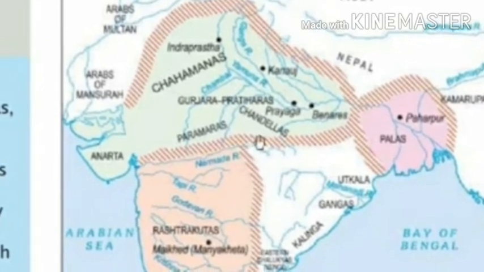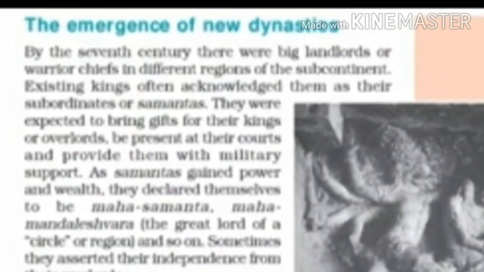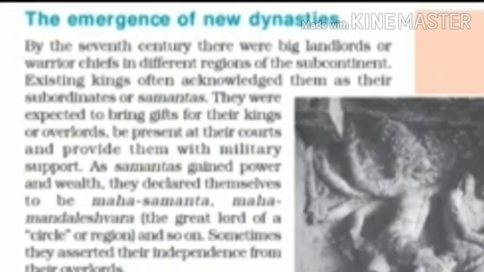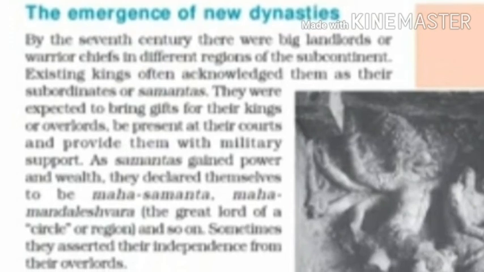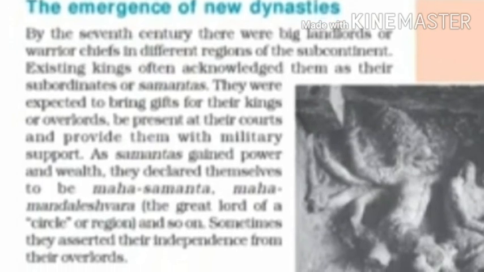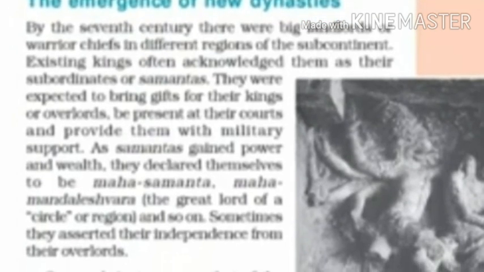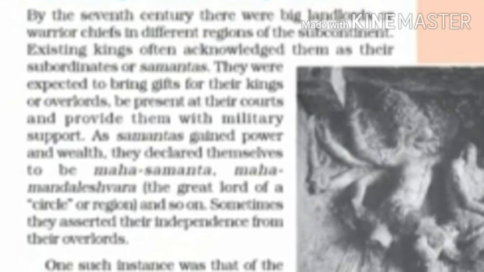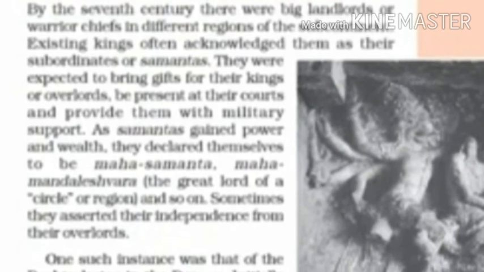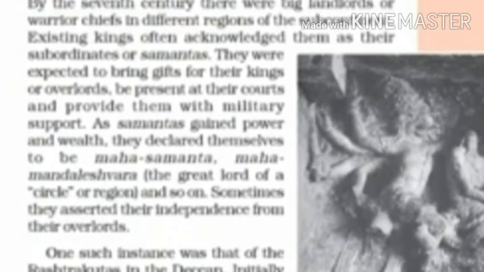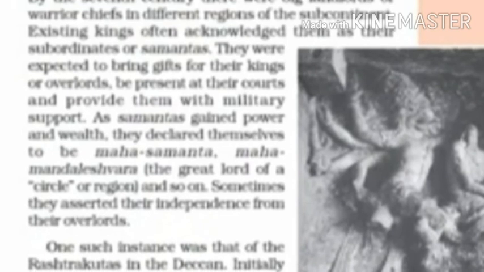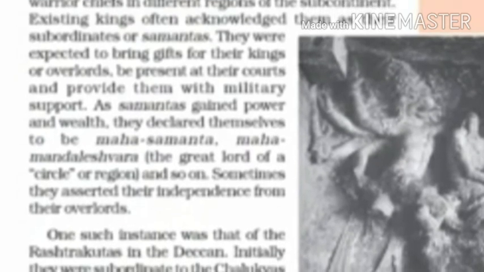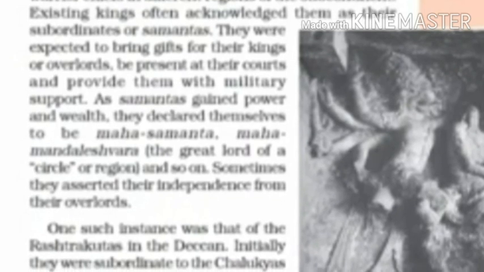Fine, then on page number 17, they have given you a little description of the emergence of new dynasties. Children, by the 7th century, there were big landlords or the warrior chiefs in different regions. These people were given importance and they were acknowledged by the kings of that time.